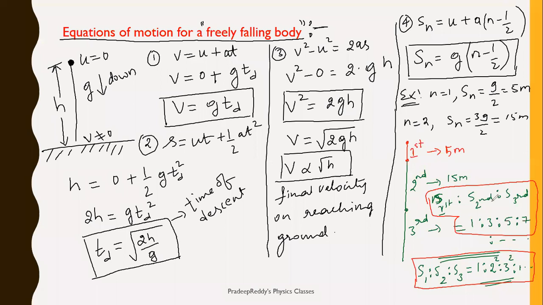And the distance traveled in the total seconds of 1, 2, 3 and so on is 1 is to 2 square is to 3 square is to 4 square and so on. That is the final conclusion.